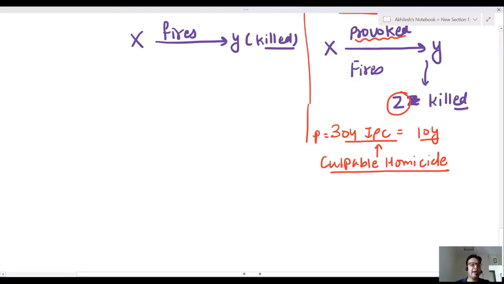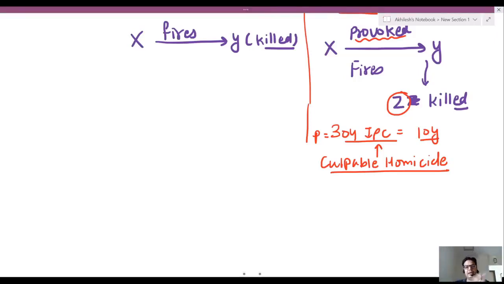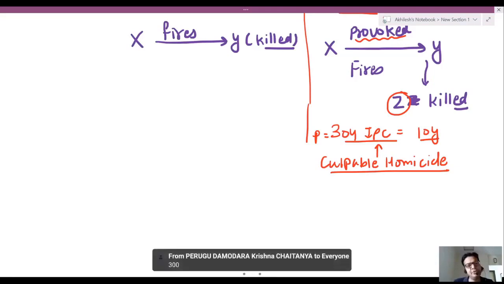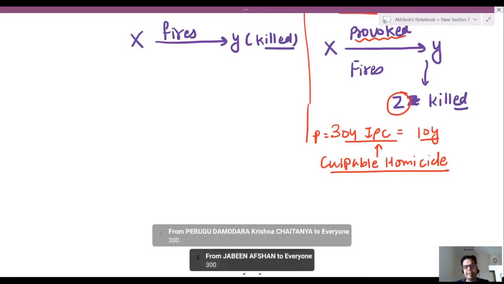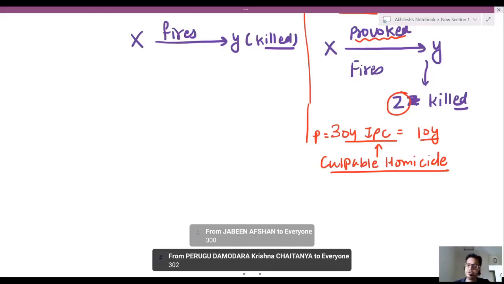I am putting 4 questions. Try to write down. What is the definition of murder? Which IPC? 300. Punishment of murder? 302, no doubt. X fires on Y and Y is killed. This is 300 and 302.